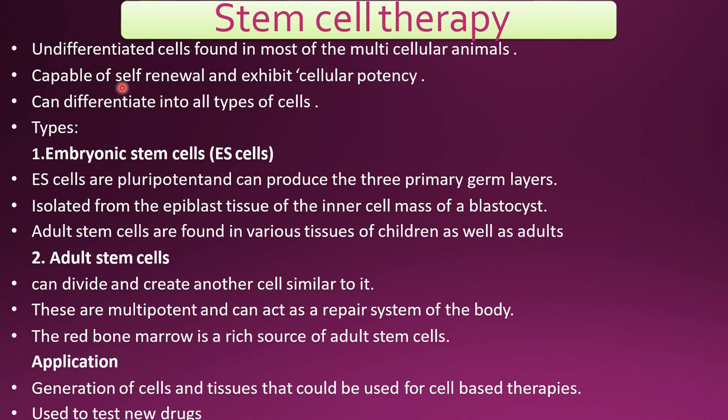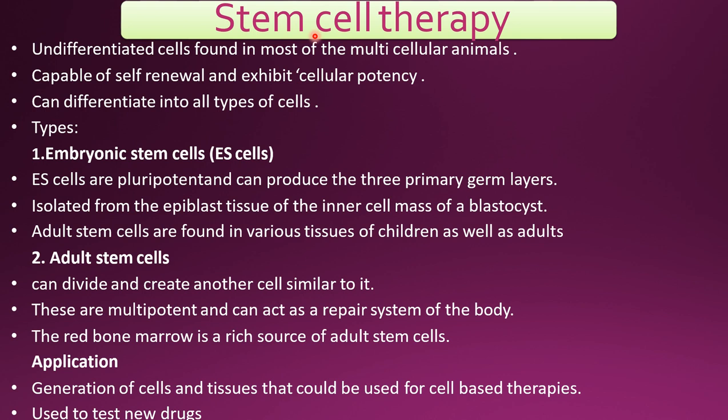And they have characteristic features. They are capable of self-renewal. If some cells are damaged or old, they are removed and replaced by new cells from the stem cells. So, self-renewal, and they exhibit cellular potency. They have the potentiality to divide and produce more cells. That multiplication potentiality they also possess. So these stem cells can differentiate into all types of cells.